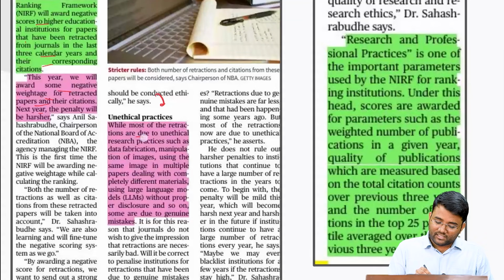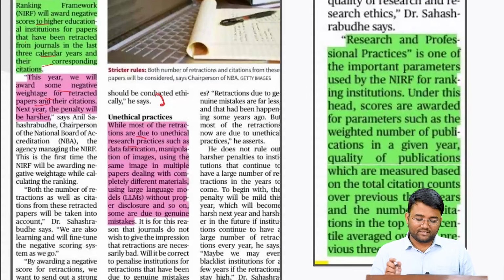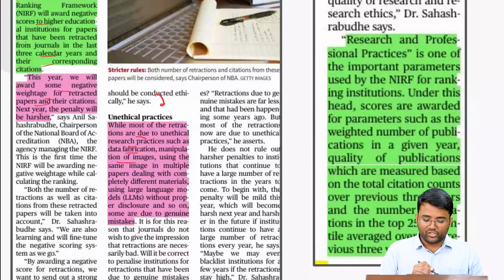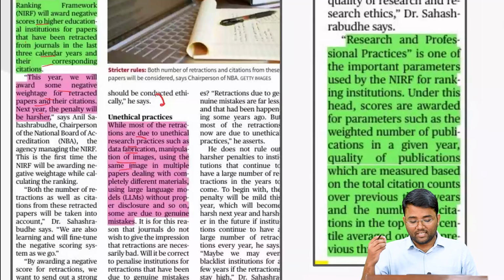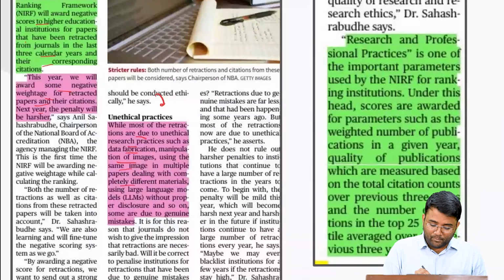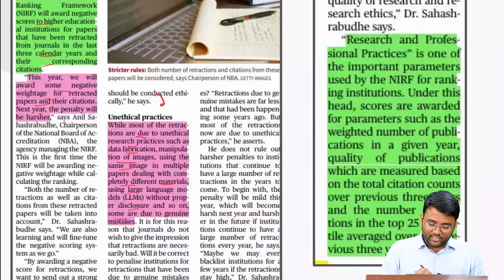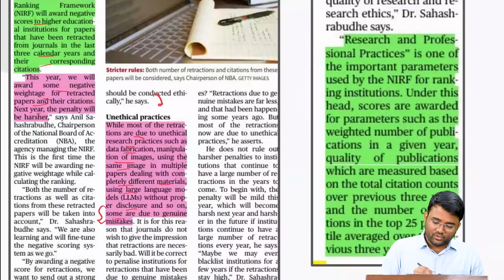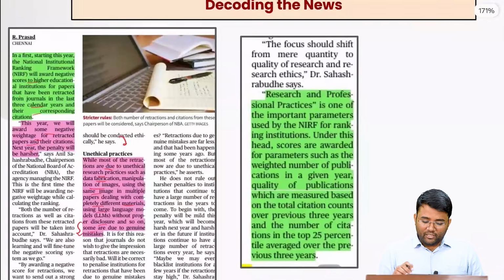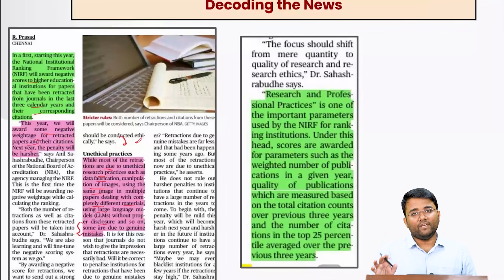While most of the retractions are due to unethical research practices such as data fabrication, manipulation of images, using the same images in multiple papers, dealing with completely different materials, using large language models, use of AI, etc., without proper disclosure, and so on. But there are some due to genuine mistakes. So if someone is doing this, there will be imposition of a negative score.